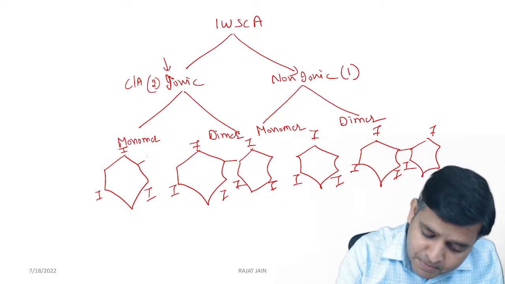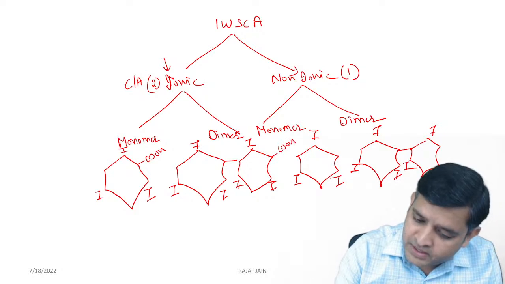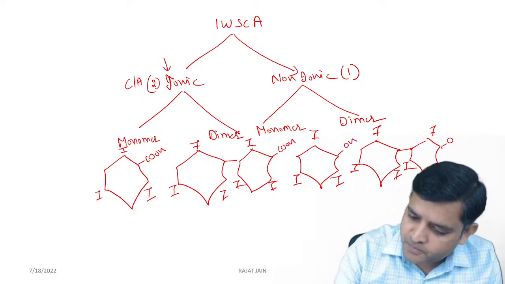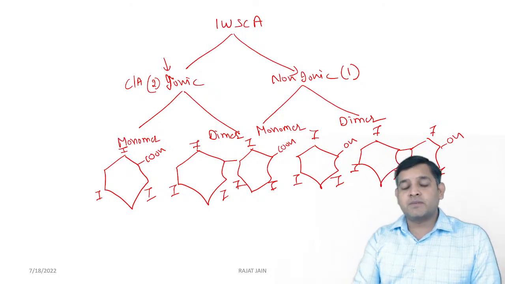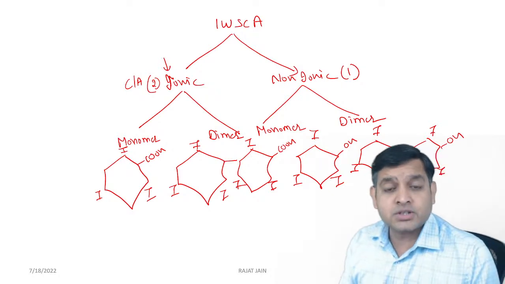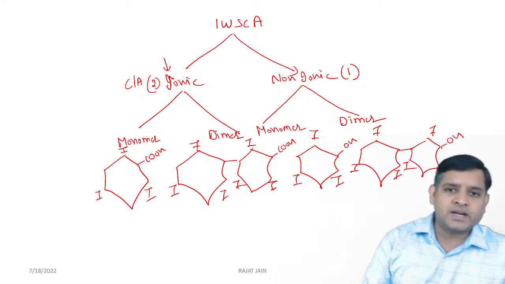If it's an ionic compound, it will have a carboxylic acid group. If it is non-ionic, it will have an alcohol group. Alcohol doesn't break down, and that is why it remains as one particle, and ionic COOH breaks down into COO minus and H plus, and that is why it's seen as two particles.